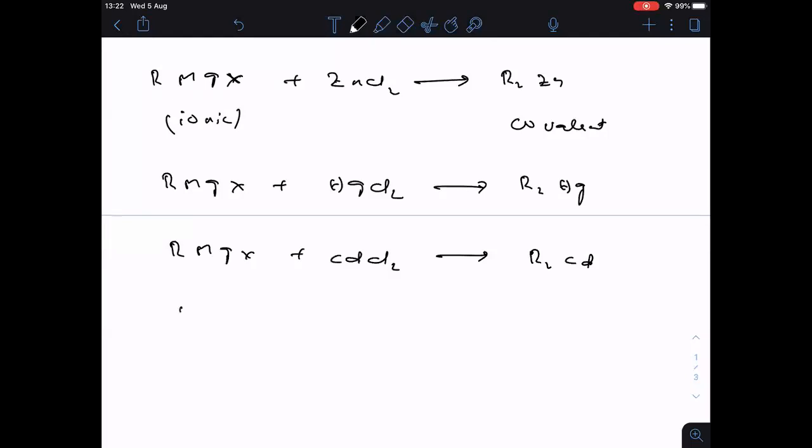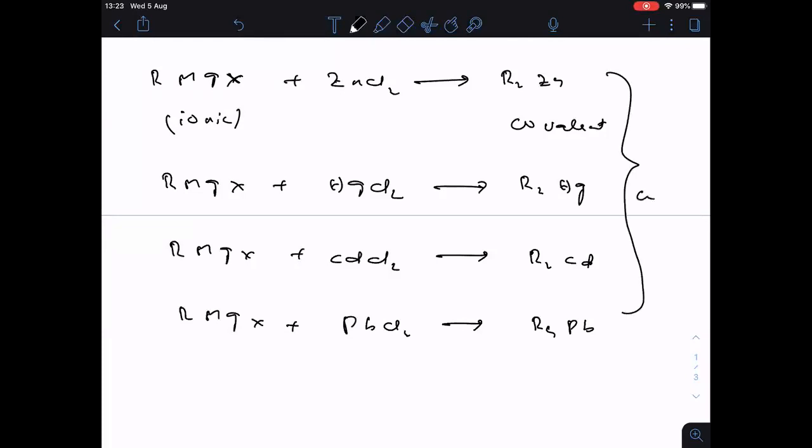Clear? Now, one last example I want to take here: RMgX reacting with PbCl2, then what do you get here? R4Pb, tetraalkyl lead. So all these products are covalent only. The reactant is ionic. So this reaction is moving from ionic to covalent.